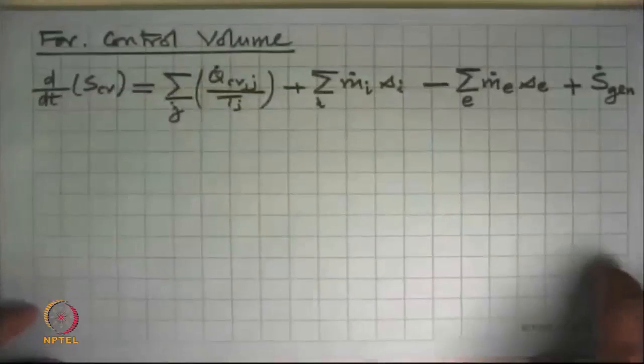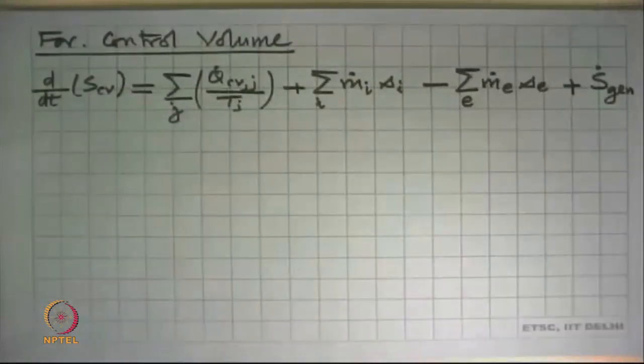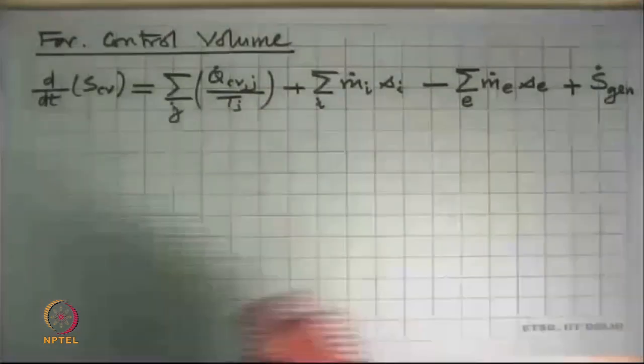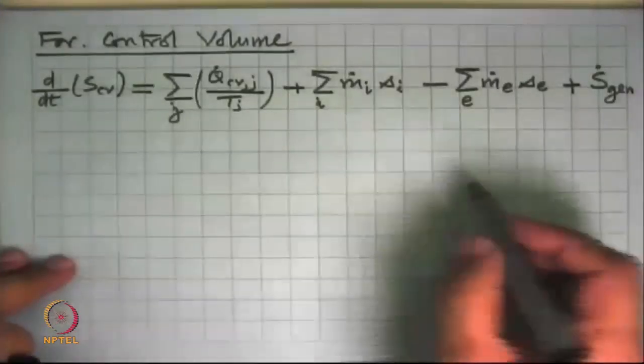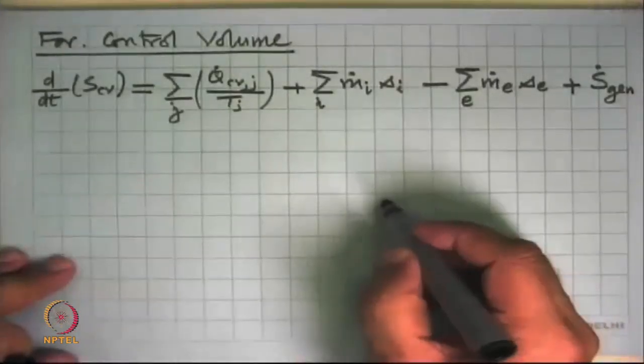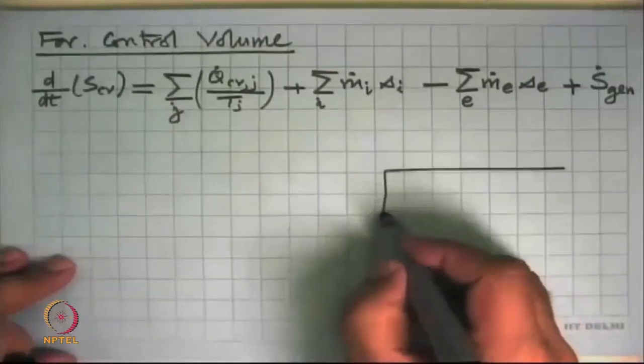Okay, I will take a little more time to put up this equation, which is the entropy generation or entropy equation for a control volume. The derivation will go very much the same way that we did for the mass conservation or energy conservation, whereas instead of energy, we are now looking at entropy. And the difference is that across the system boundary, we now are looking at where the heat transfer is taking place. So if say, that was the system,